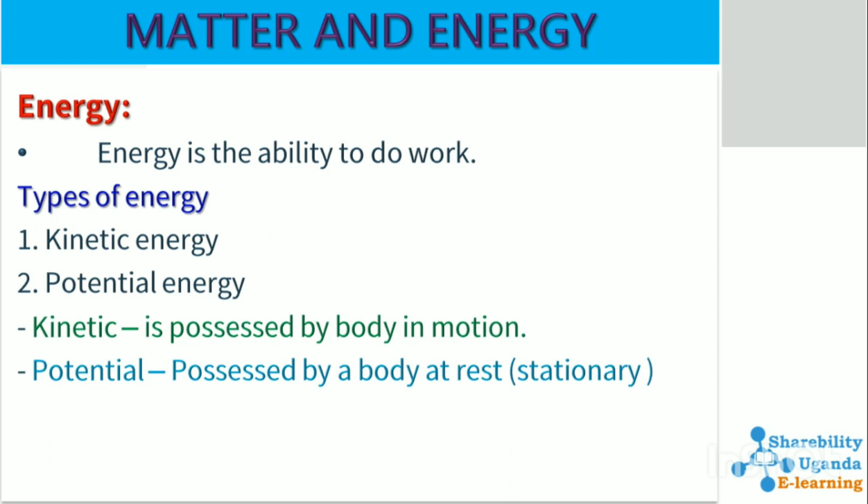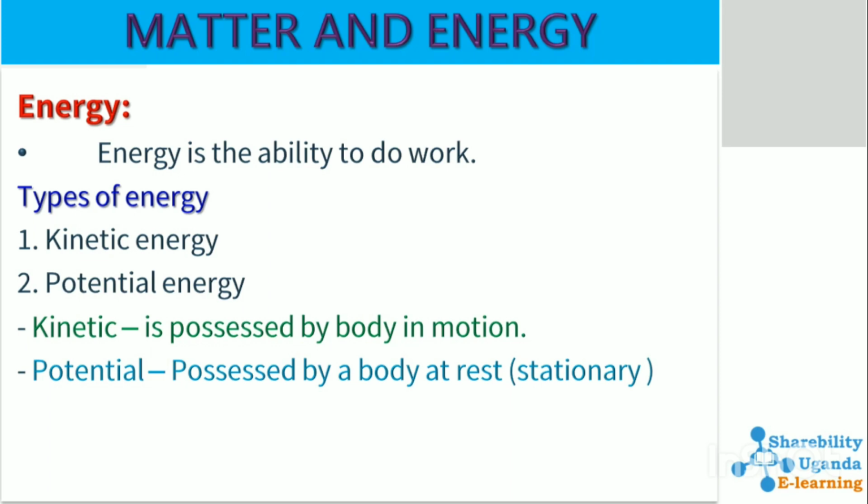We have two types of energy in nature. We have kinetic energy and then potential energy. Kinetic energy is the type of energy possessed by a body in motion. When you're moving, when a car is moving, when someone is riding a bicycle, the bicycle and the person, they all possess a kind of energy that we define as kinetic energy.